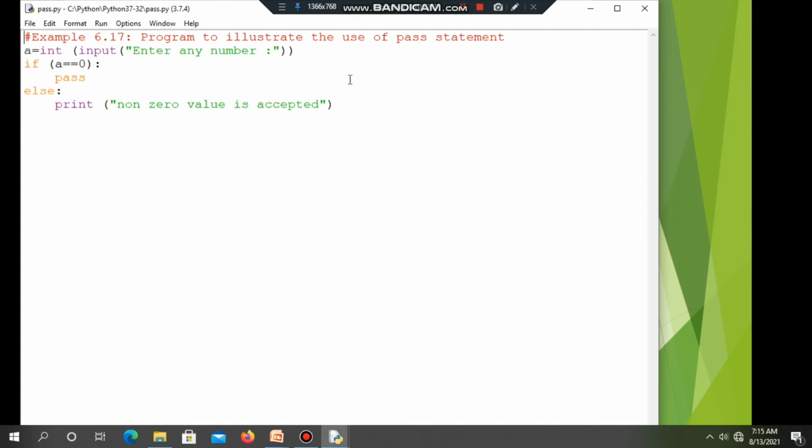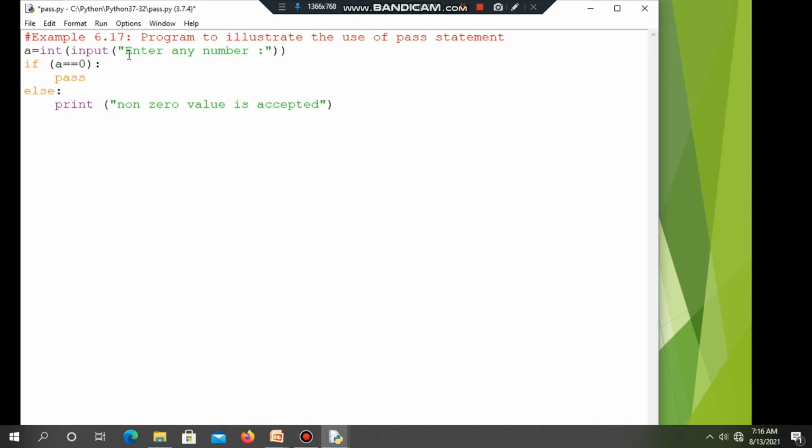So in this example we are going to illustrate the use of the pass statement. Here a equal to int input enter any number. We already know in Python which function is used to get a value from the user: the input function. So then why do we need the int function also? The int function is used to convert a string data type into the integer data type, so the conversion takes place by using the int function.